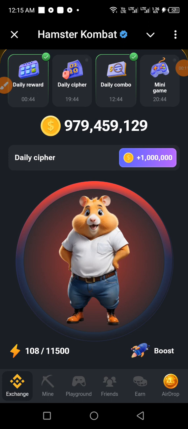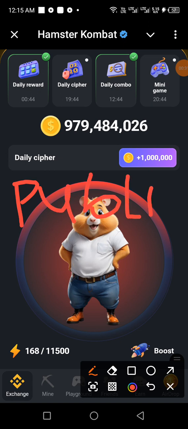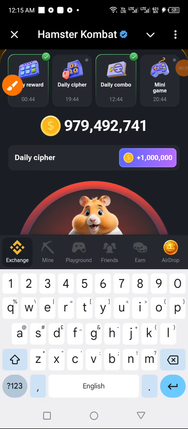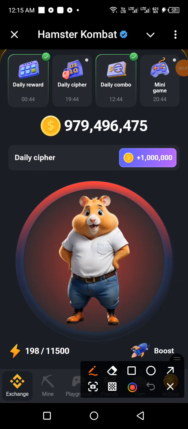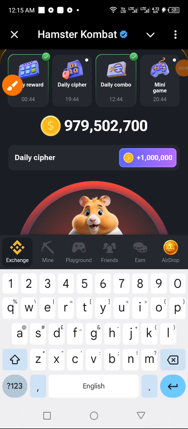Okay, so this is for 10th of August 2024. So, what is the Morse code for today? The Morse code for today is public. Public. Okay, so that is what we are going to be spelling. And when we are done with that, we will rush and then play the mini key game. So let's get on with it.